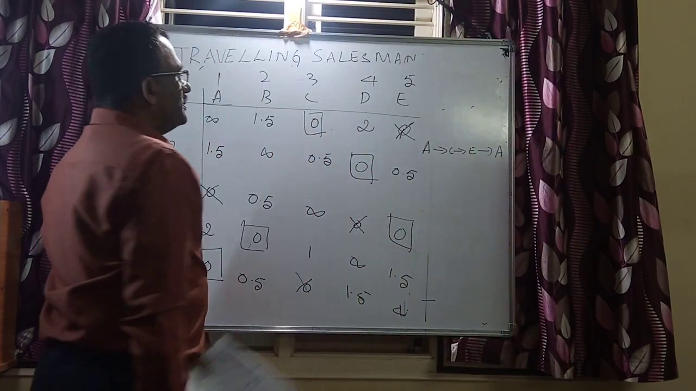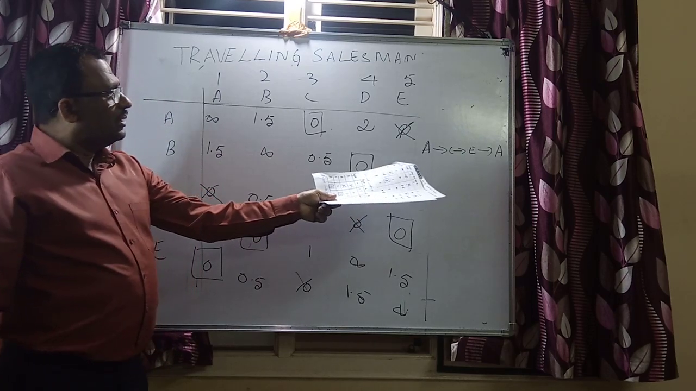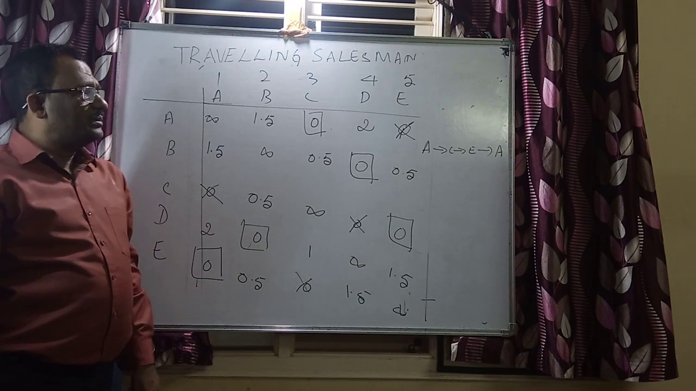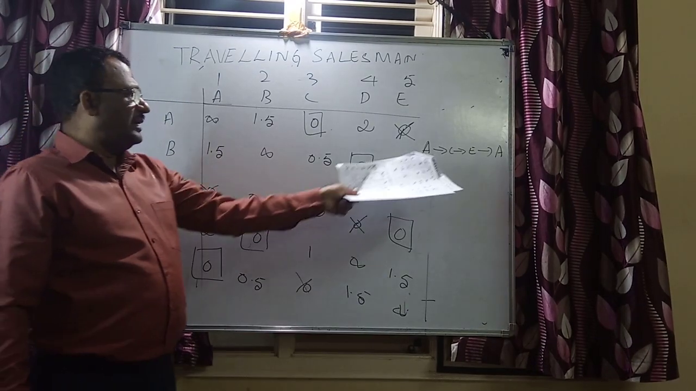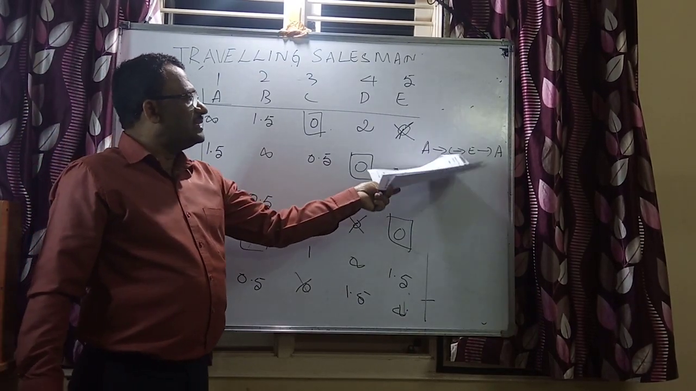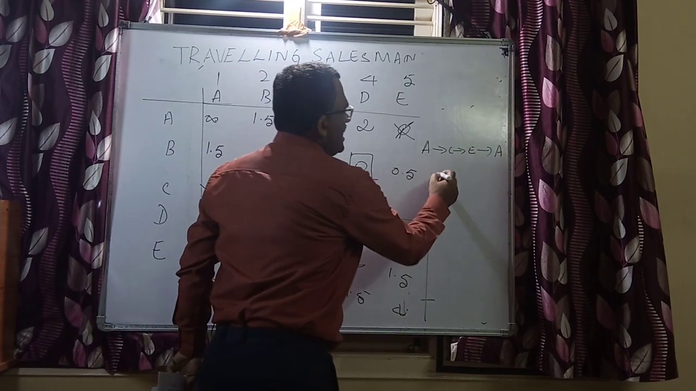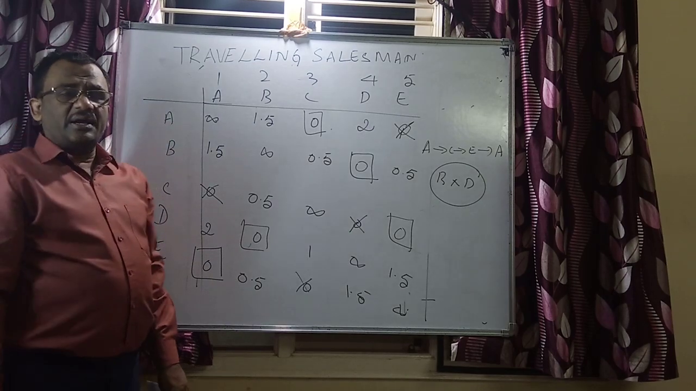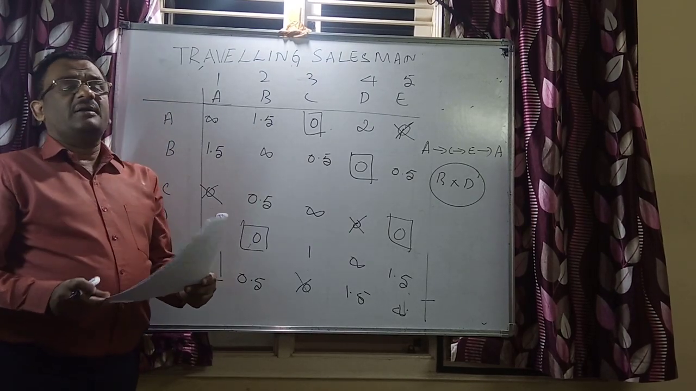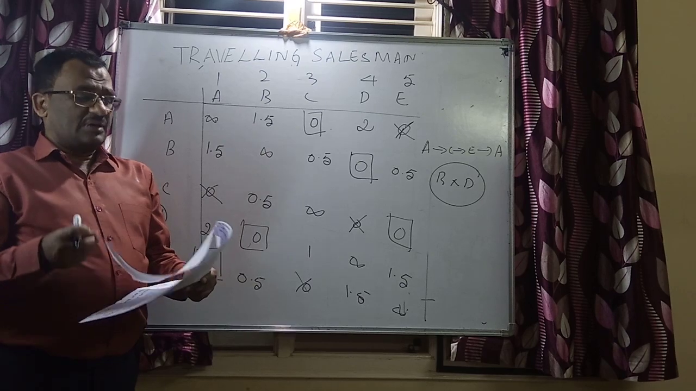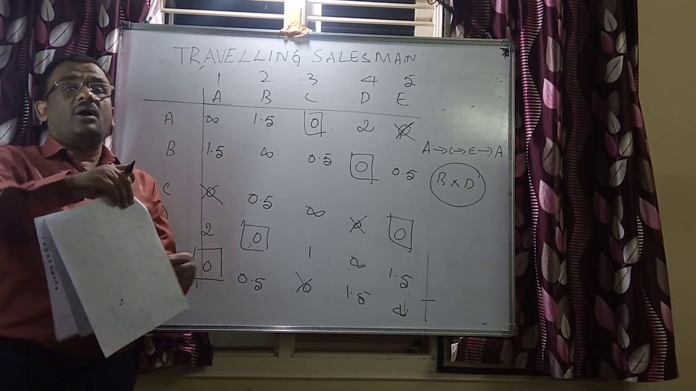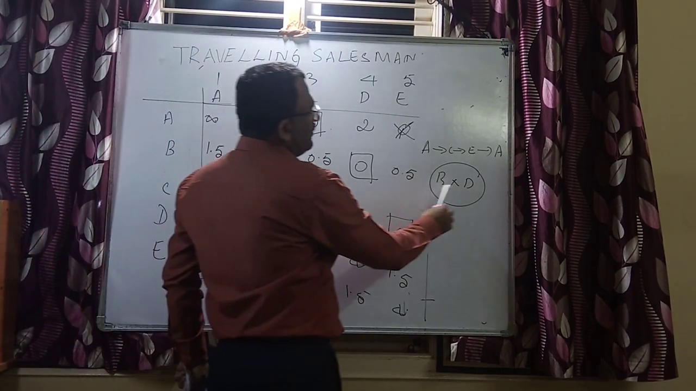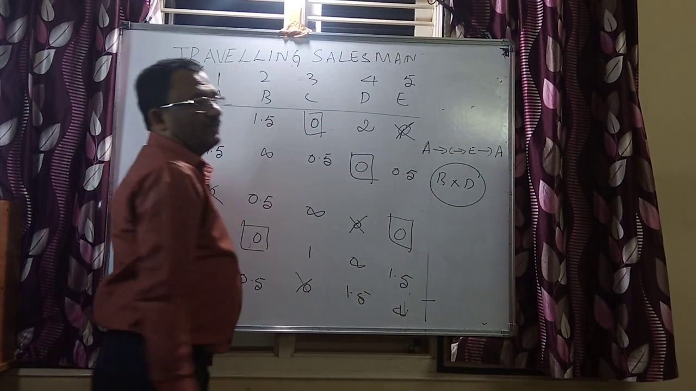Without covering the other two cities B and D, the journey is coming to an end. Look at this, the journey is closed. A, C, E, A, but here B and D are not covered. Therefore, this particular assignment for the traveling salesman problem is not optimized, for the reason that the two cities B and D are not covered.